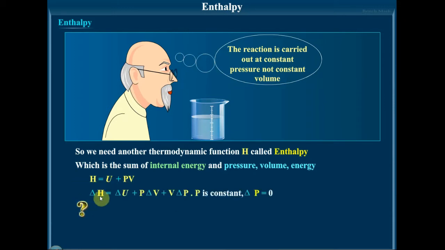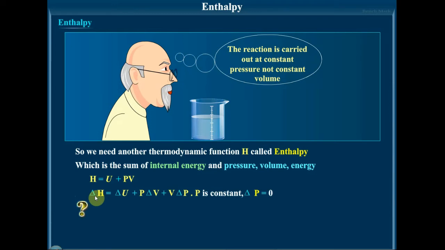And delta H, the change in enthalpy: as I've explained earlier, it is difficult to find the exact enthalpy of the reactants and products. So the change in enthalpy, delta H of a reaction, is the enthalpy of products minus the enthalpy of reactants.